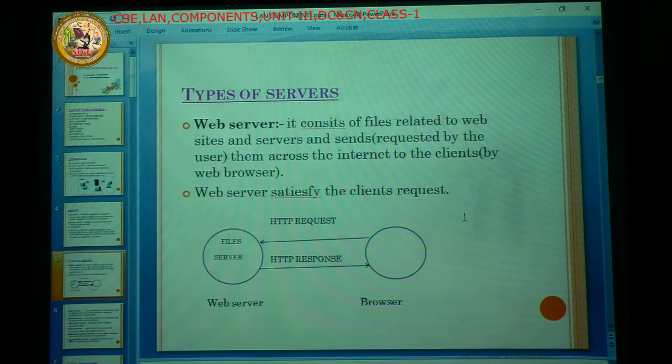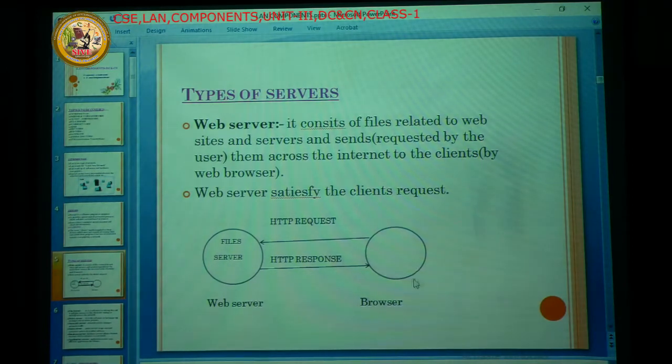Here, this is the web server. This web server validates my username and password. Is it an authorized person or not? If the data is authorized, it gives the response to the browser. By using the protocol, the protocol is working between the browser and web server.